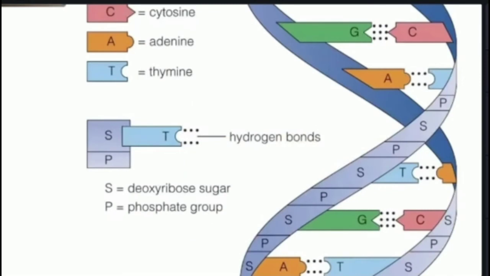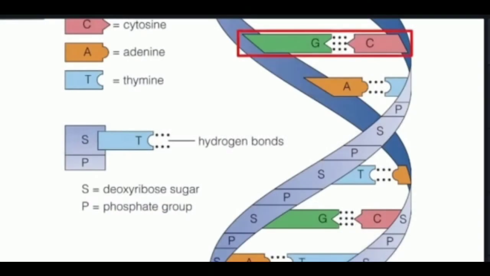This is the double helical structure. The 2 strands, the nitrogenous bases on the 2 strands, are bonded together with the help of hydrogen bonds. When adenine is bonded to thymine, it is bonded by double hydrogen bonds, and the hydrogen bond is triple when guanine is bonded with cytosine. Here we can see the bonding between guanine and cytosine. So it is a triple bond bonding. So the hydrogen bond is a triple bond.